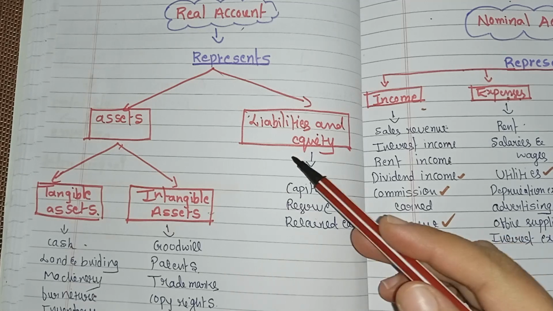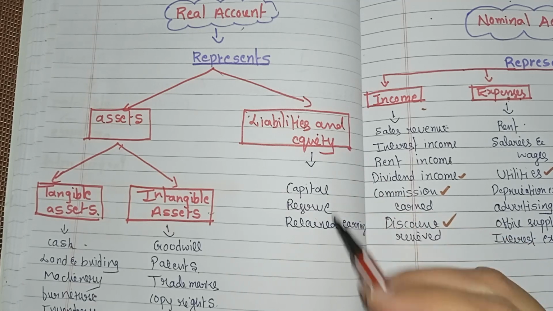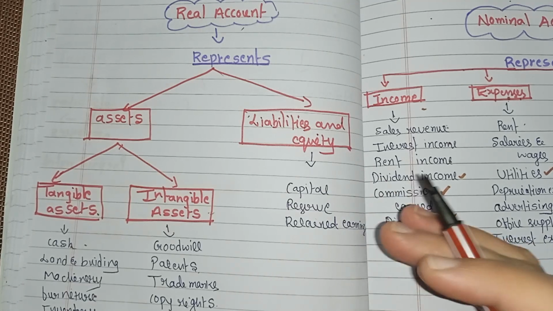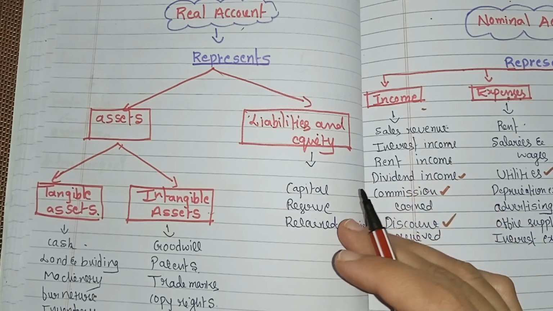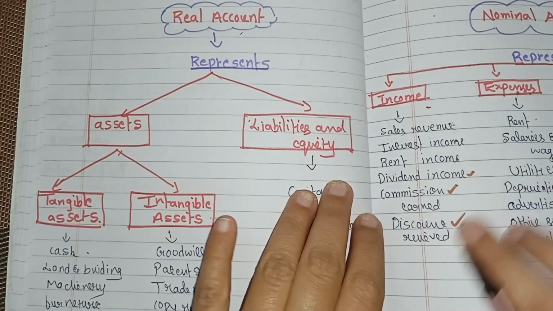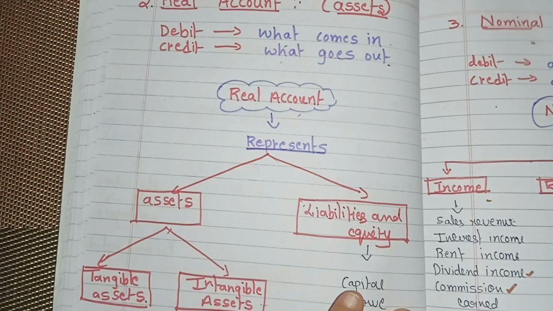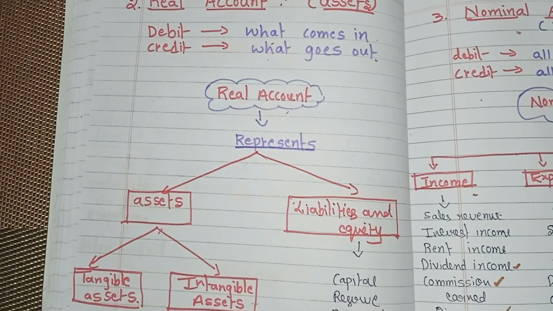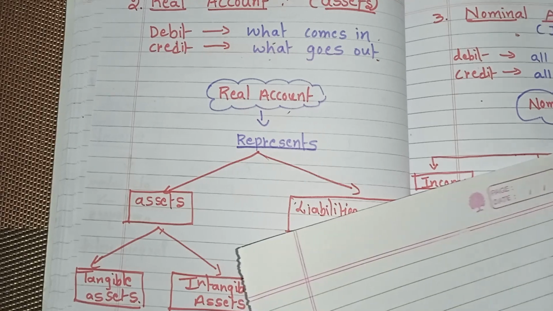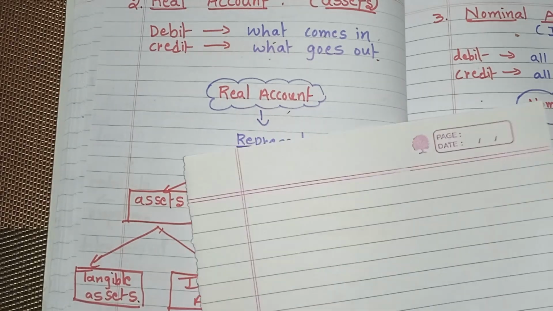Sometimes these liabilities and equity are considered part of real account. So the rule of real account is debit what comes in and credit what goes out. Now I will explain this real account through one example.